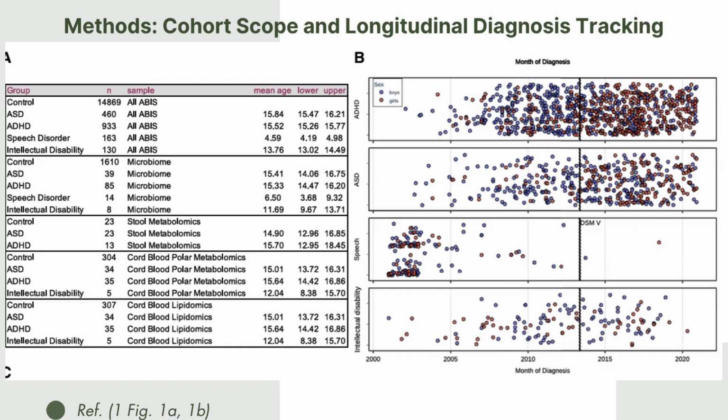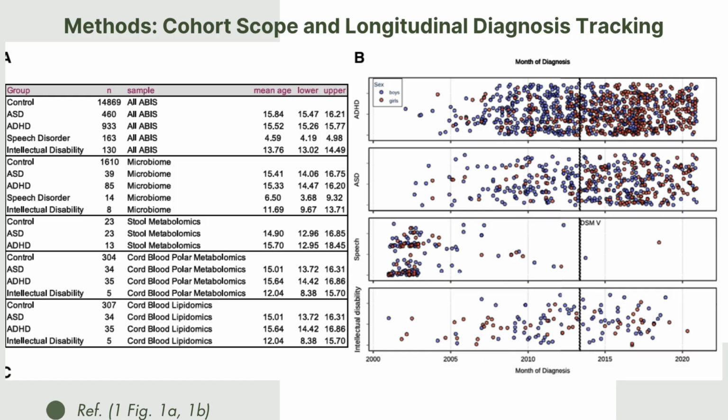So, moving along, this figure gives a full view of the study's population and how diagnoses were tracked over time. This data comes from the ABIS cohort, which stands for All Babies in Southeast Sweden. It's a huge population-based study that enrolled over 14,800 children who were born between 1997 and 1999. What makes ABIS so valuable is that it's not just big, it's longitudinal, meaning these kids were followed for decades. The researchers had access to not just clinical outcomes, but also biobank samples like cord blood and stool from infancy, which is rare in a study.